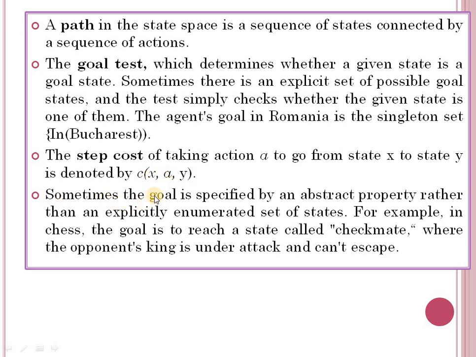Sometimes the goal is specified by an abstract property rather than an explicitly enumerated set of states. For example, in chess, a goal is to reach a state called a checkmate. In a chess game, we have a goal state. That is, we have to reach a checkmate state, where the opponent's king is under attack and cannot escape. Okay.